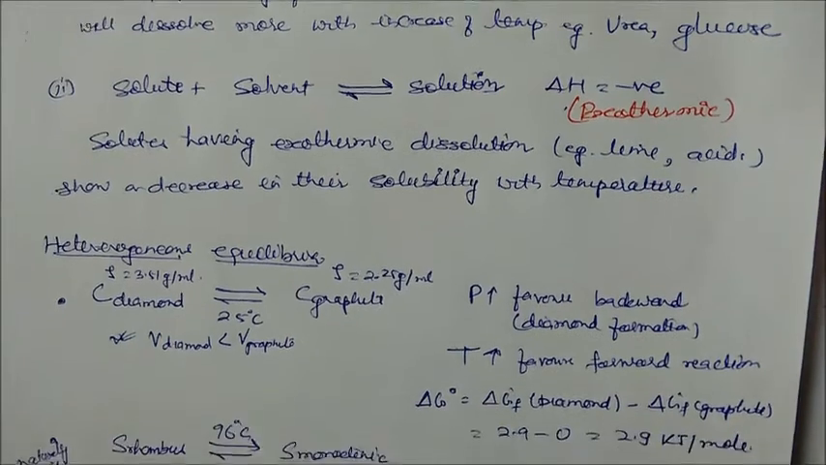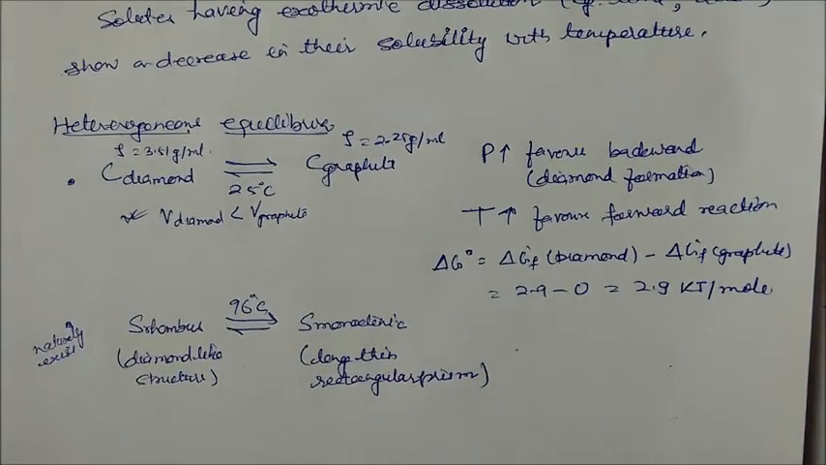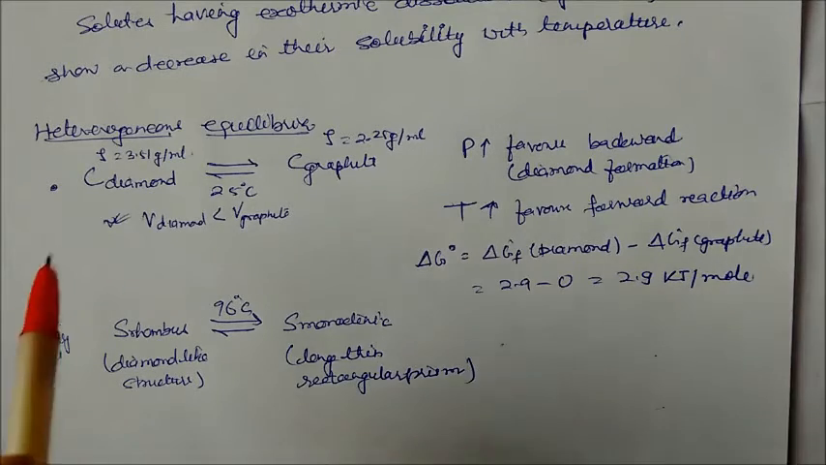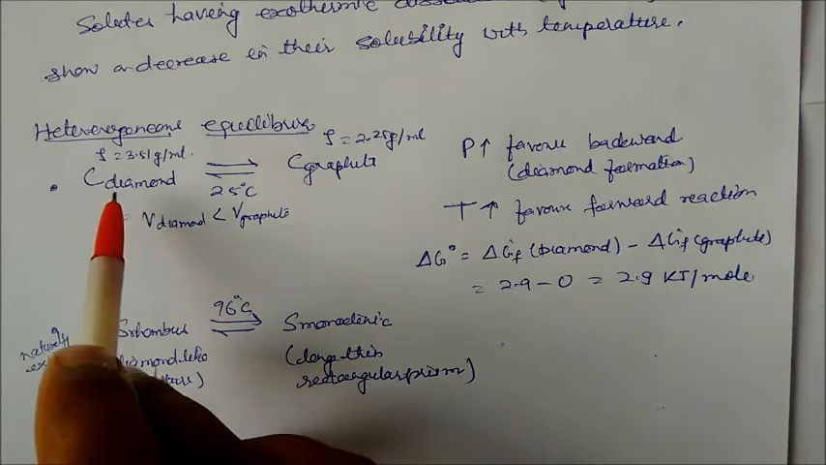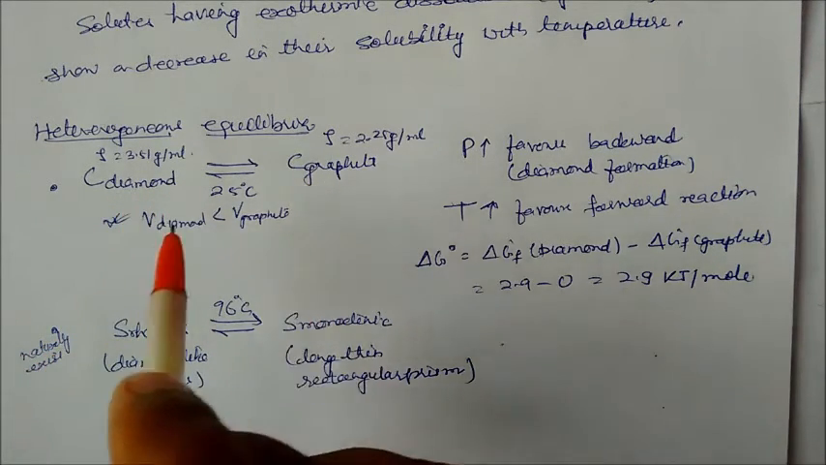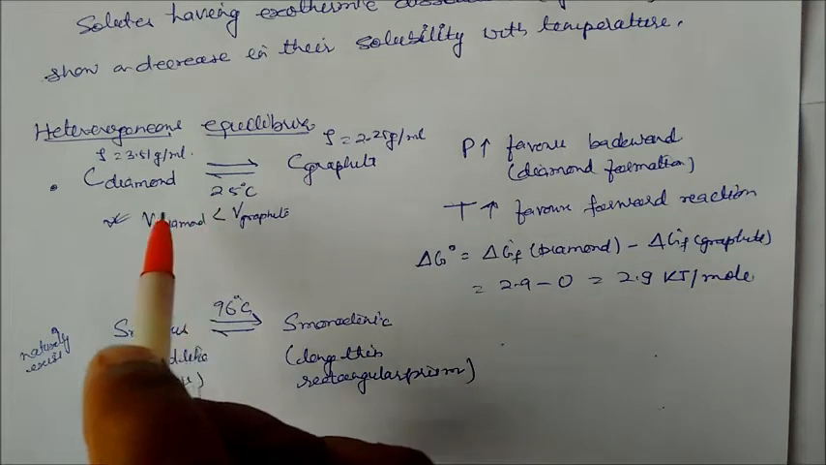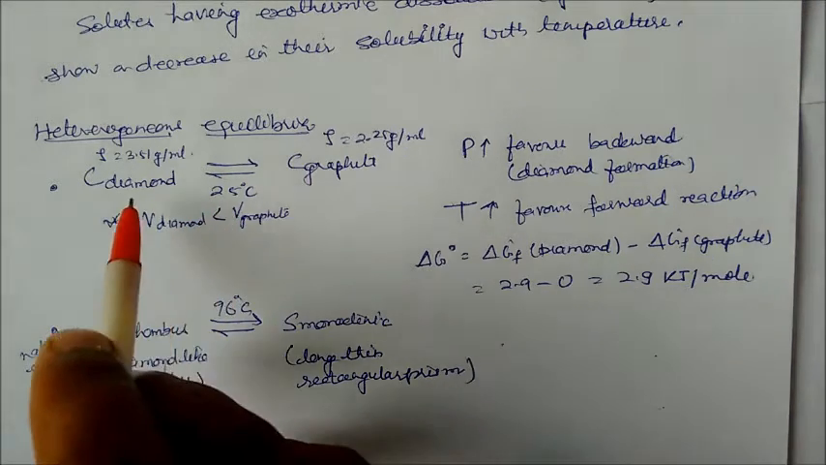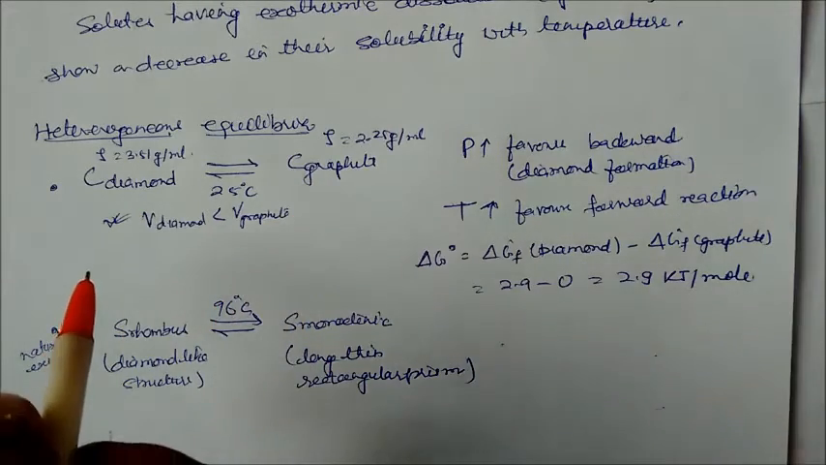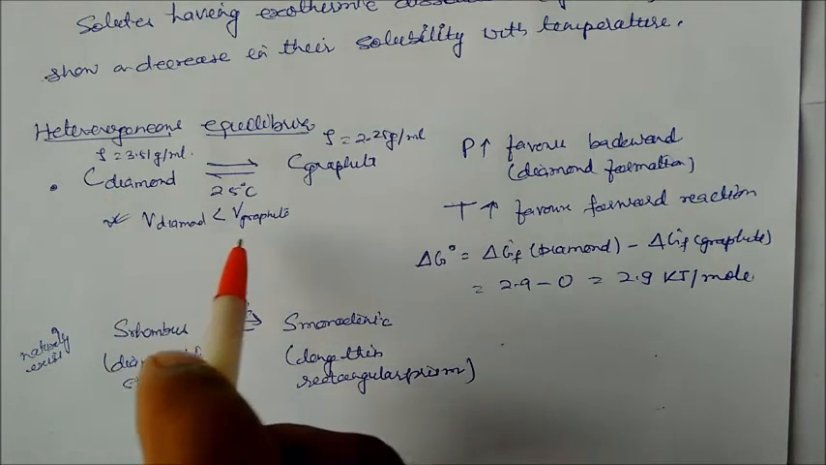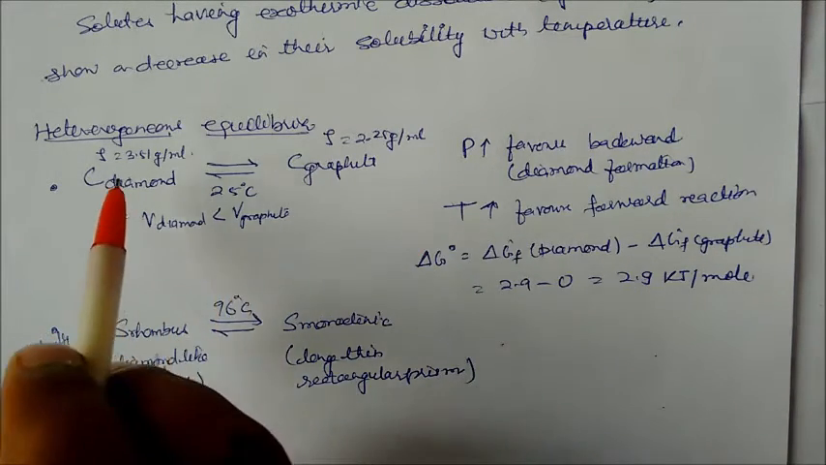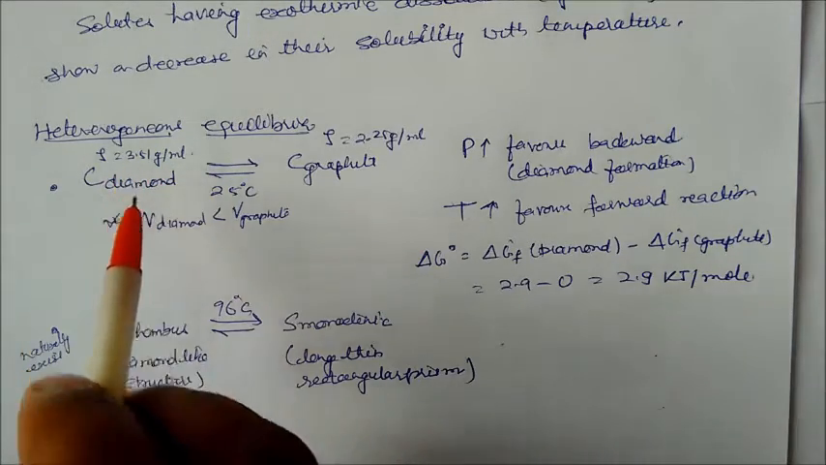We have examples of some heterogeneous equilibria. For example, carbon as diamond is converted into graphite at a temperature of 25 degrees centigrade and high pressure. One more important thing: the volume of diamond is lesser than the volume of graphite, and the density of diamond is more than the density of graphite.